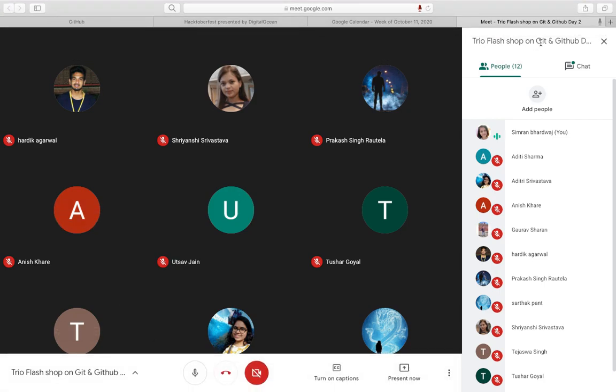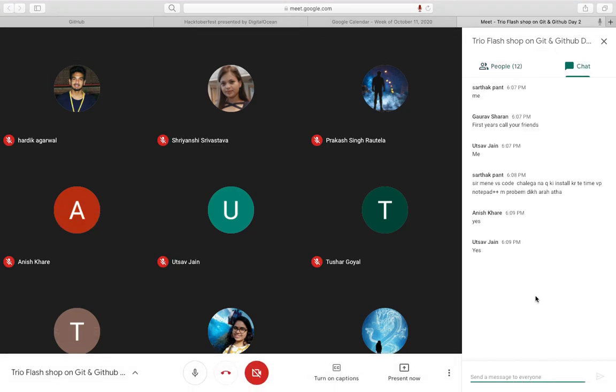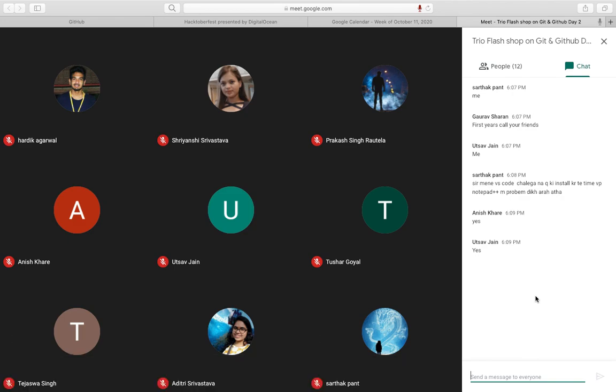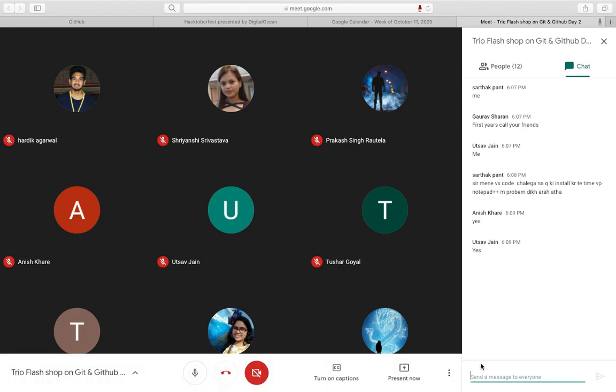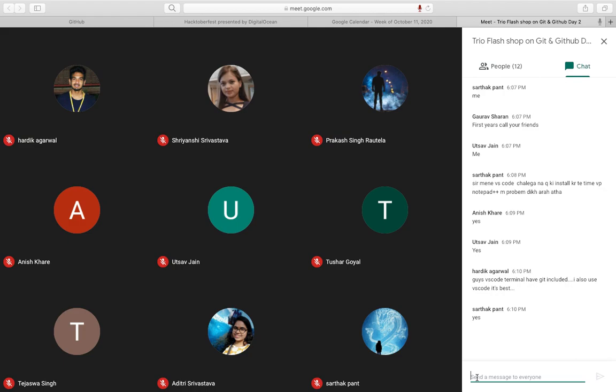Can you all tell me whether you are done installing Git Bash on your systems and have created a GitHub account? Sarthak has done both the things, I guess.